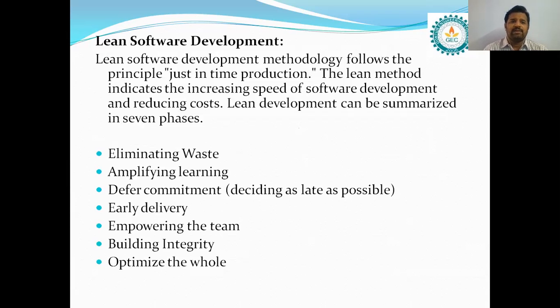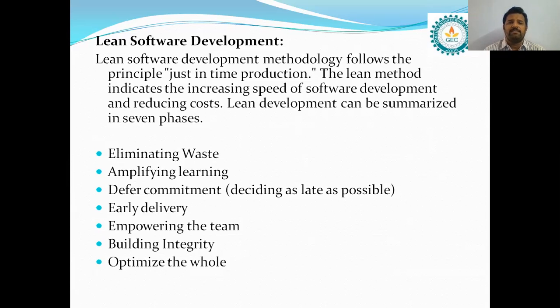And next one is lean software development. This method follows a principle called just in time production, that means within the stipulated time we have to produce the product into the market. That is the main principle followed by lean software development. The lean method indicates increasing the speed of software development.